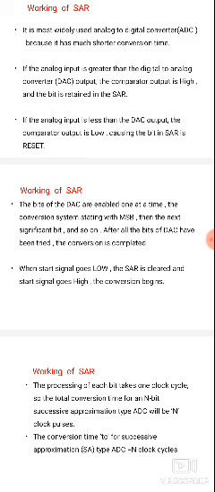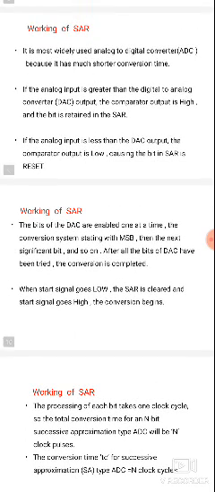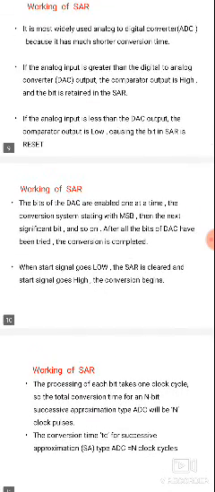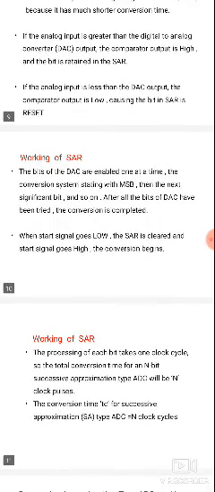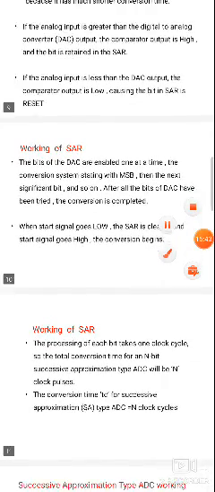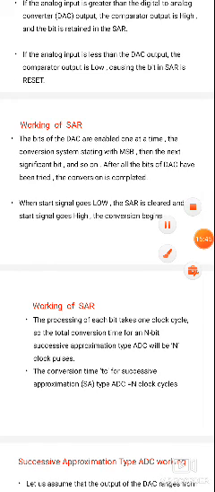The successive approximation output is given to the digital to analog converter, so it is enabled one bit at a time. The conversion starts with the most significant bit, then the next significant bit, and so on until the least significant bit.